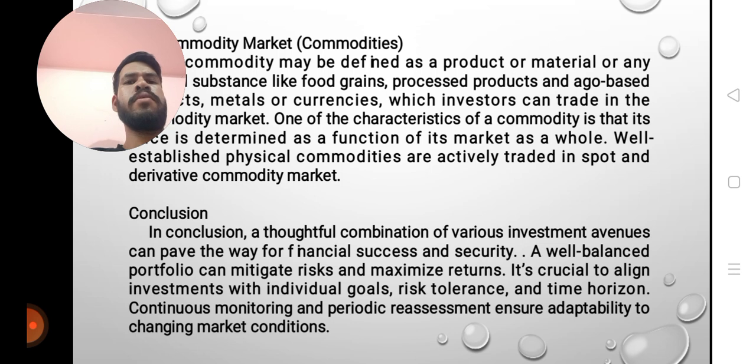Conclusion. In conclusion, a thoughtful combination of various investment avenues can pave the way to financial success and security. A well-balanced portfolio can mitigate risks and maximize returns. It's crucial to align investments with individual goals, risk tolerance, and time horizon. Continuous monitoring and periodic assessment ensure adaptability to changing market conditions. Thank you.